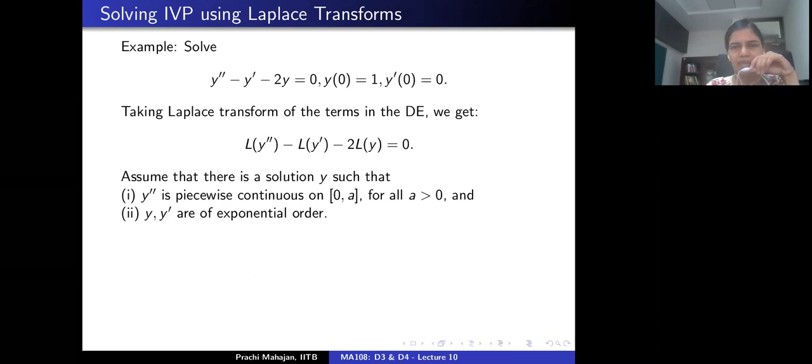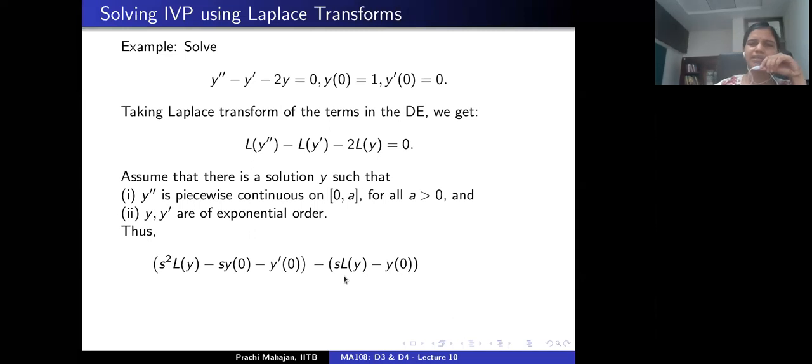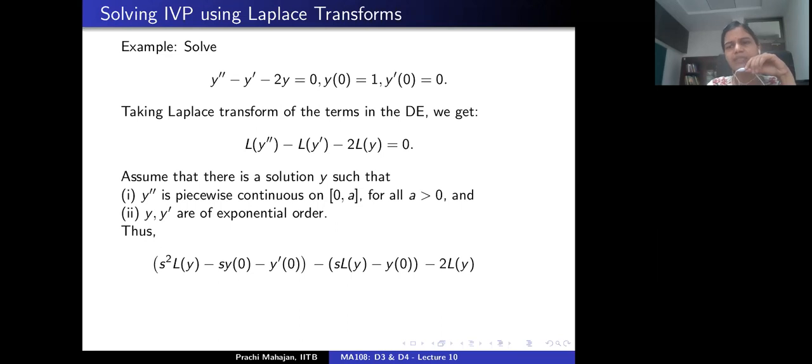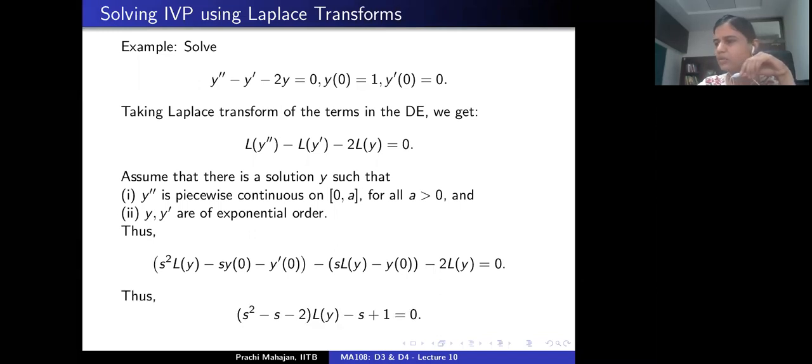Okay, so if I do that, the first quantity here becomes s squared times the Laplace transform of y minus s y evaluated at 0 minus the derivative of y at 0. And now again, I'm writing the Laplace transform of the first derivative of y in terms of the Laplace transform of y, which means that this term here is s times the Laplace transform of y minus y evaluated at 0, minus 2 times the Laplace transform of y, equals 0. All right. And I'm going to club these terms.